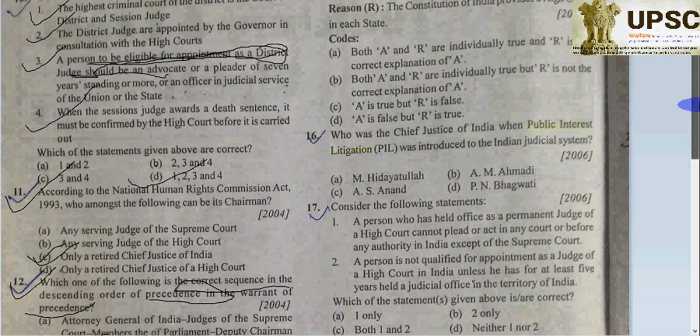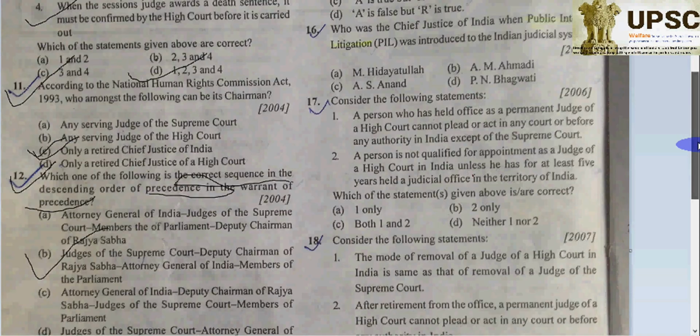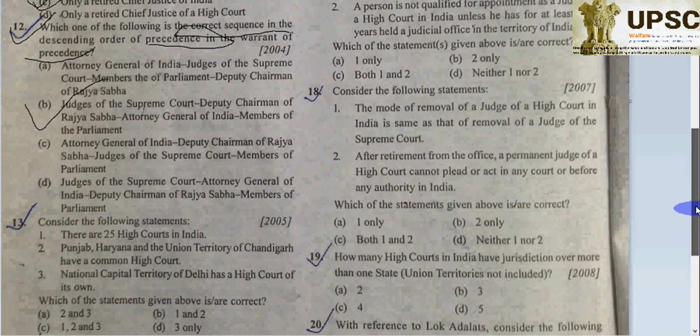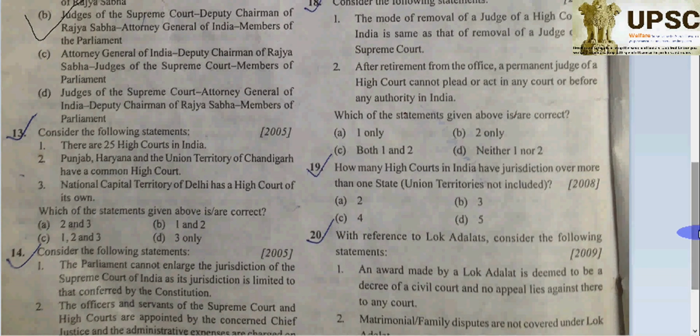Let's attempt the next questions, question 13. Once again, that's why I'm telling you, read all the options carefully, because the concept is repeated again and again. This one is related to the High Court, from the Judiciary chapter. There are 25? No, we have already discussed that there are 21 High Courts all over India. So one is going to be wrong.